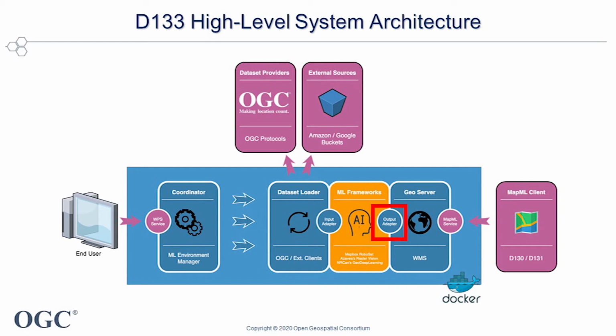Symmetrically to the input adapter, the output adapter is in charge of adapting the model result in order to be correctly processed and published by Geoserver. The model results are exposed by a Geoserver to relevant MapML clients using an OGC Web Map Service standard implementation. This was the overview of the main components composing the machine learning environment. Now let's see in more detail how each component works.